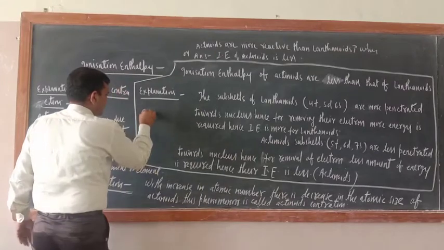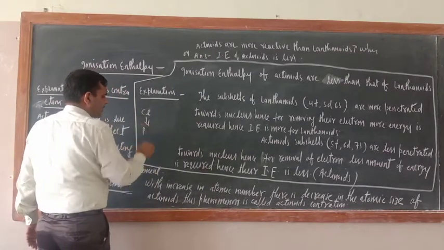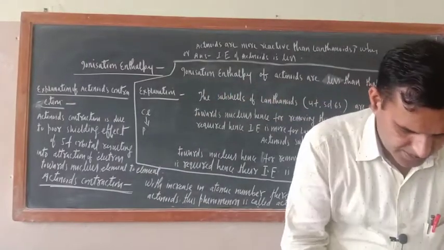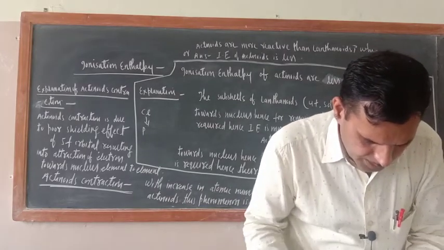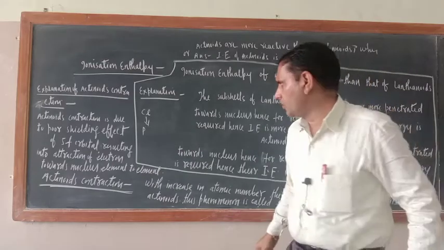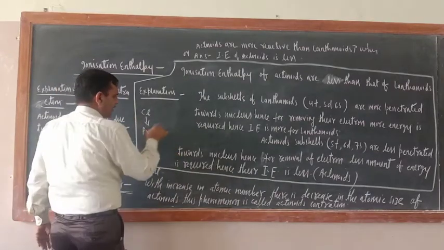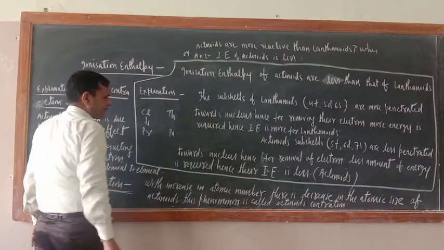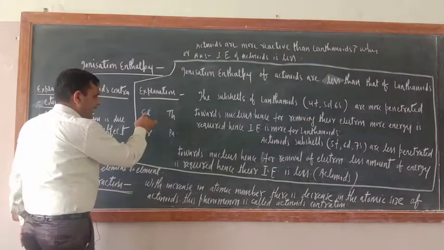This is cerium to Pr, praseodymium. Let me check their symbol. The symbol is Pr. Okay, this is lanthanide. Now here, thorium and Pa, protoactinium.